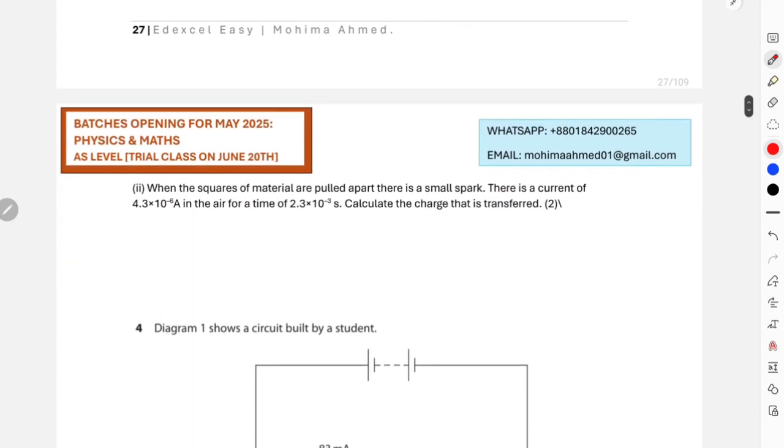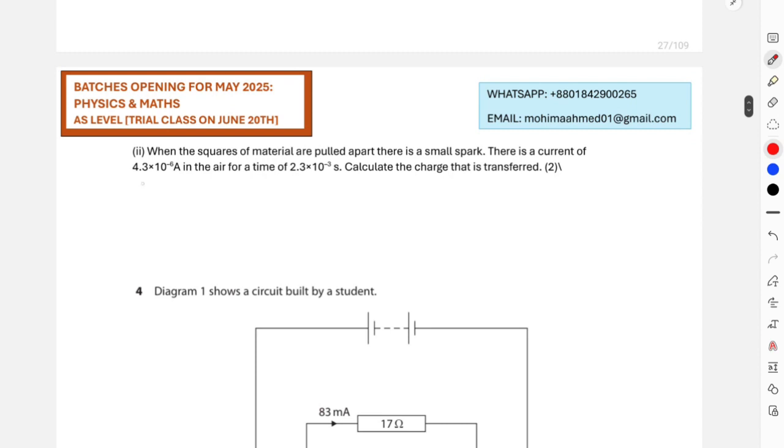After this, it says that when the squares of material are pulled apart, there is a small spark, and there is a current of this much ampere in the air for this much time, and we need to calculate the charge transferred. It will be 4.3 multiplied by 10 to the power negative 6, multiplied by 2.3 multiplied by 10 to the power negative 3.